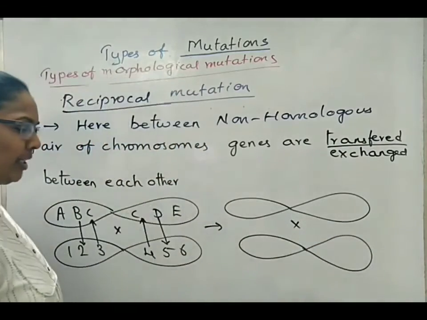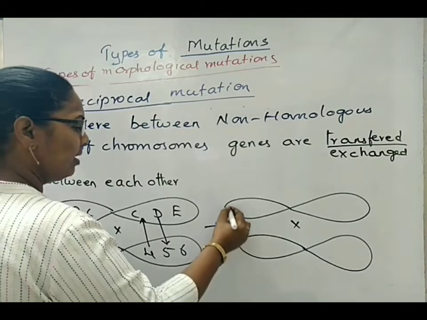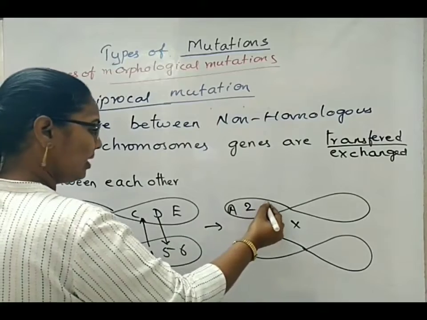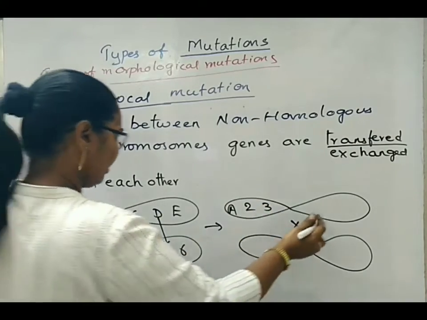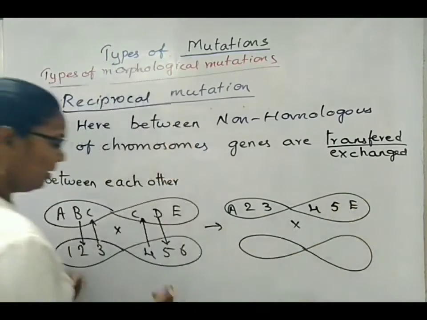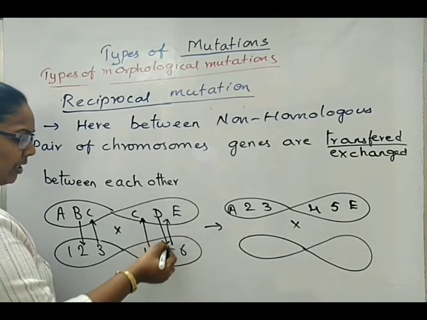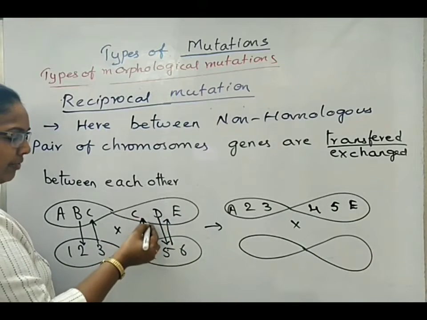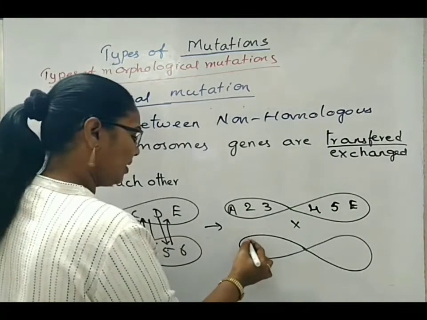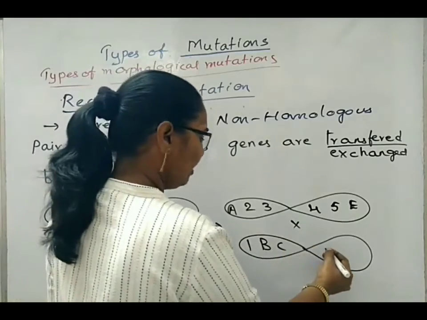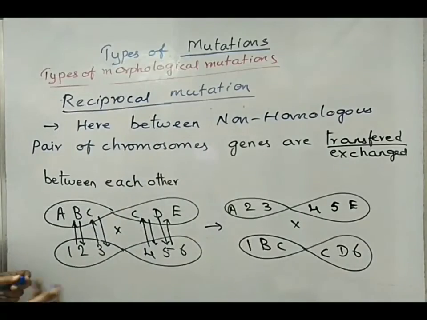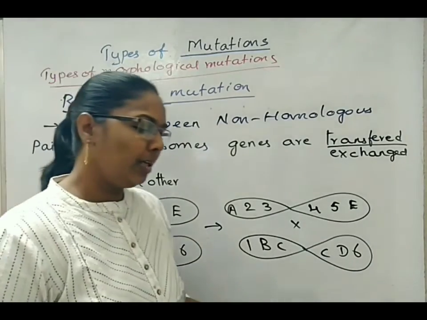So after reciprocal type of mutation, the arrangement of genes is going to be: A will be as it is, but B is replaced by 2 and C is replaced by 3. In case of this one, here it will be 4, 5 and E. Now, if D is shifting to fifth position, then the fifth chromosome can easily shift to D position. Okay. So we will write here 1, B, C, and here 4, D, 6. So this will be the type of arrangement after reciprocal mutations.